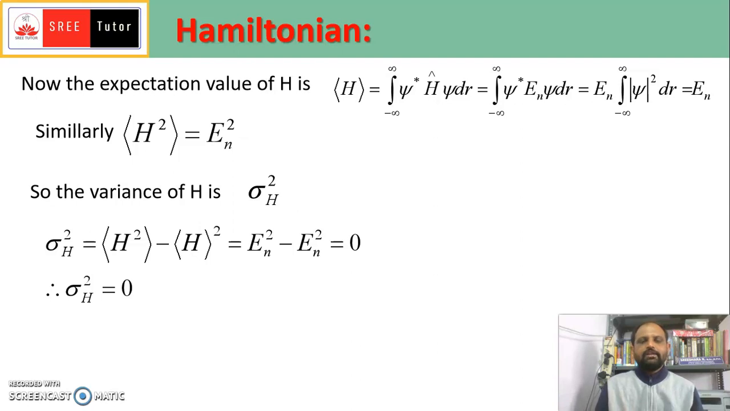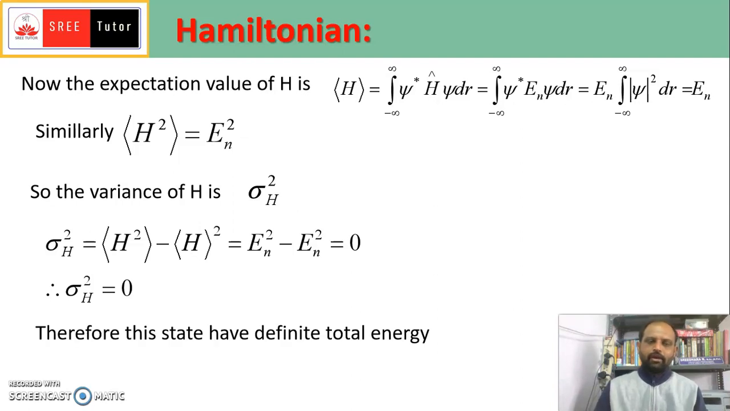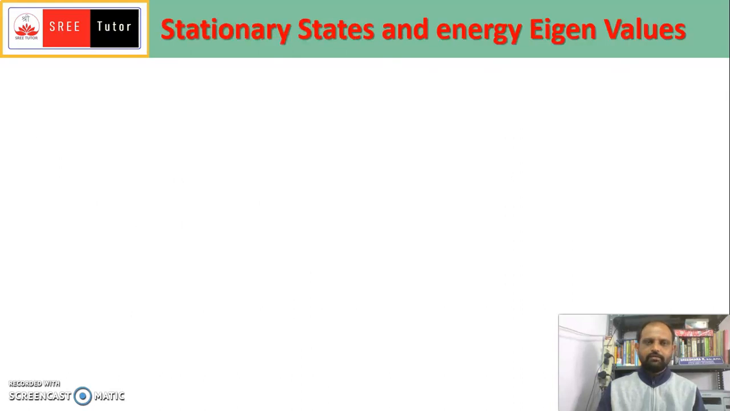If we calculate that for the Hamiltonian operator, you will get it equal to 0. The variance of the Hamiltonian is 0. Therefore the quantum state has a definite total energy. So this is about the Hamiltonian. In the next class we will discuss stationary states and energy eigenvalues.